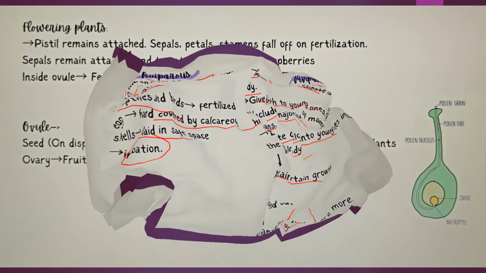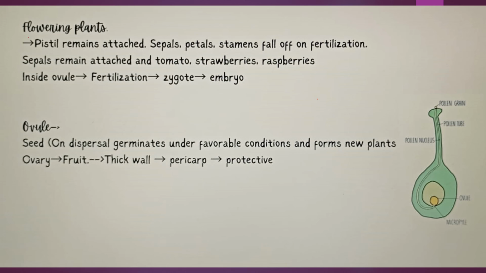And this last part: flowering plants and ovules. The pistil remains attached, while sepals, petals, and stamens fall off after fertilization. Sepals remain attached in tomatoes, strawberries, raspberries. Inside the ovule, fertilization happens, then the zygote is formed, then an embryo is formed. The ovule becomes the seed, which on dispersal germinates under favorable conditions and forms new plants. The ovary becomes the fruit, and in the fruit the thick wall becomes the pericarp, which is protective.